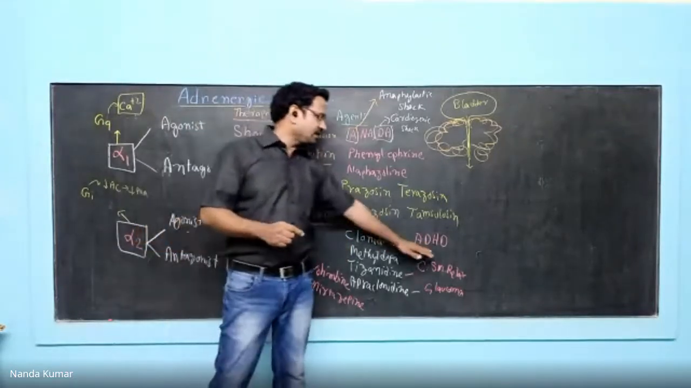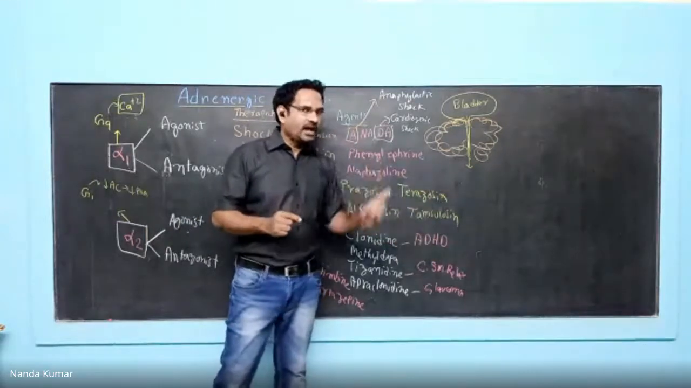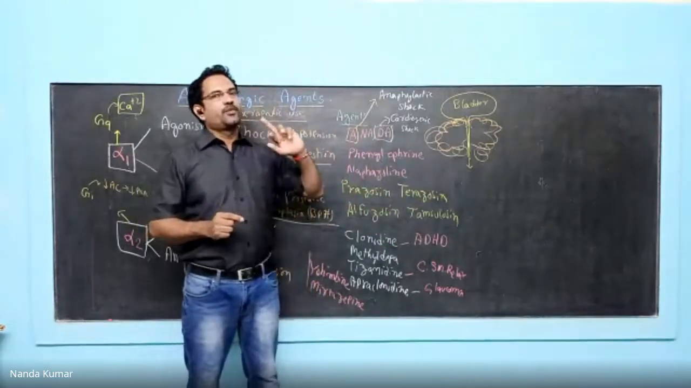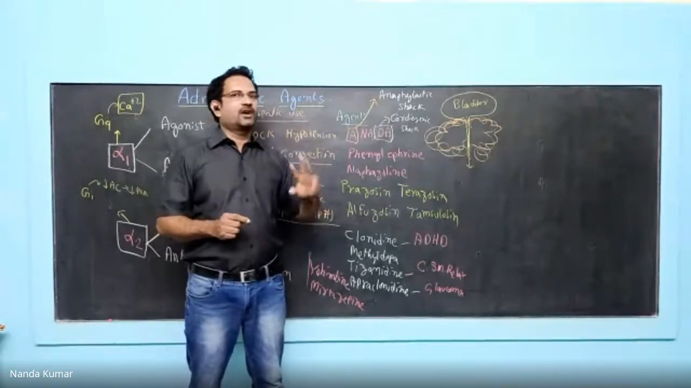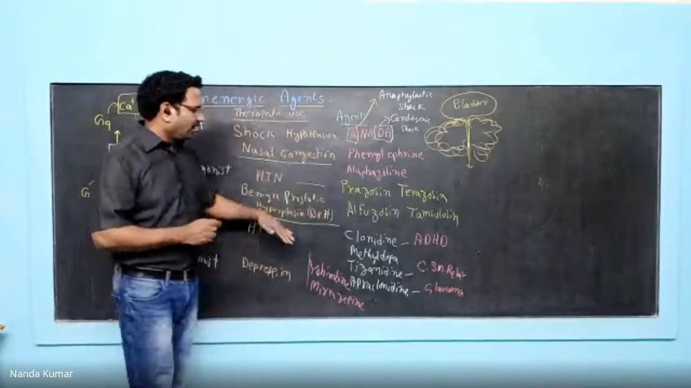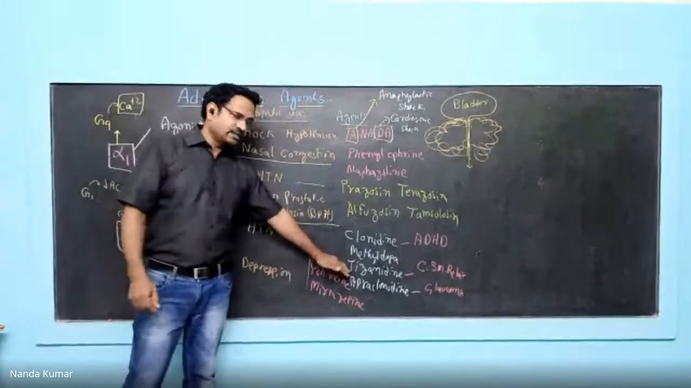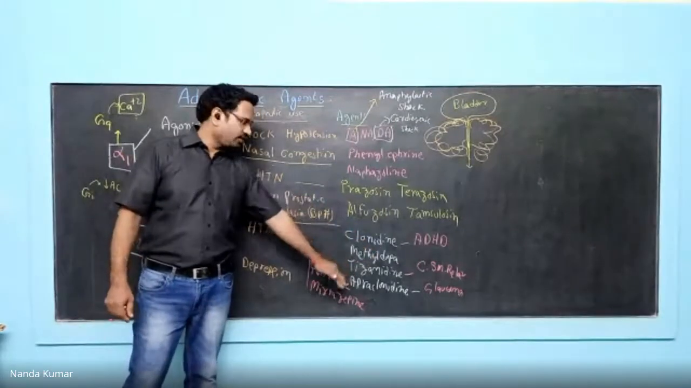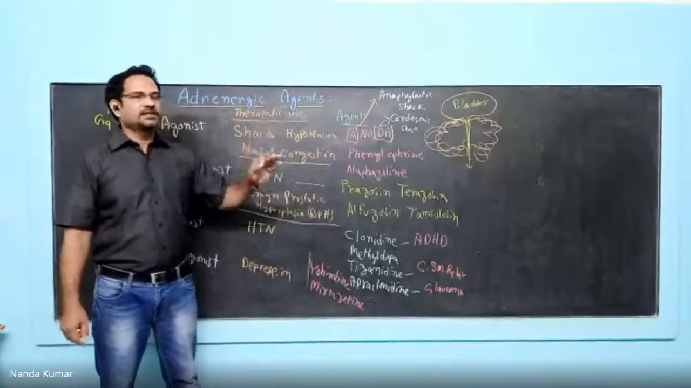It is used to treat attention deficit hyperactivity disorder, and it is also used to treat withdrawal symptoms of opioids, alcohol, and smoking. Now, you have other drugs like apraclonidine, which is used to treat glaucoma. Tizanidine is a central skeletal muscle relaxant.